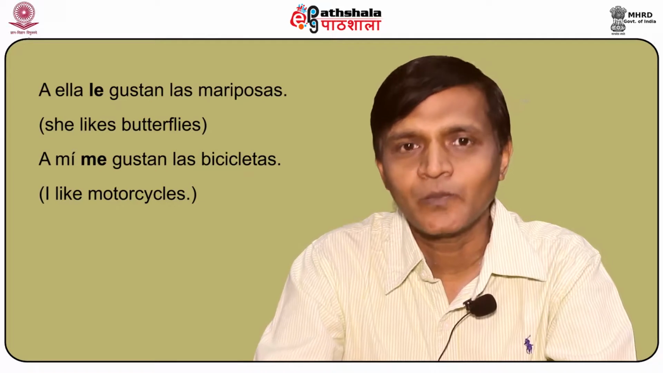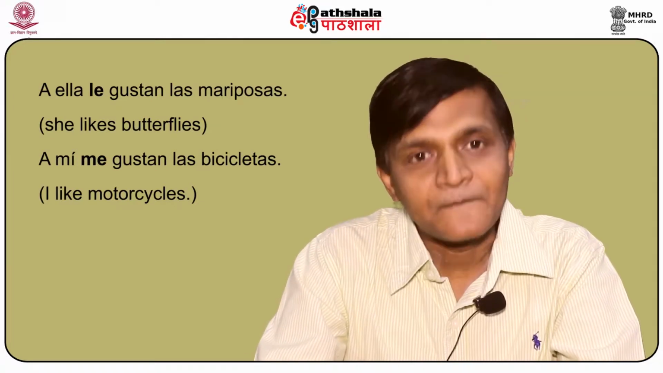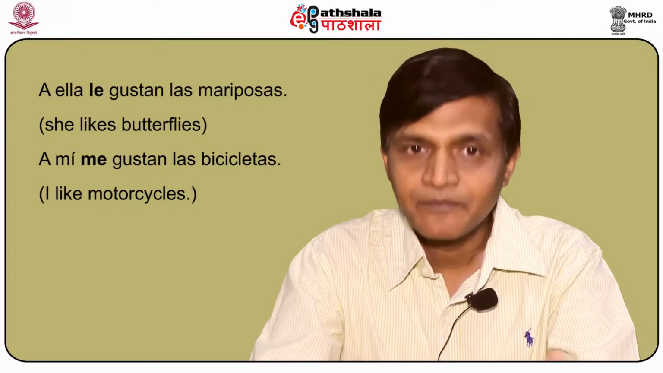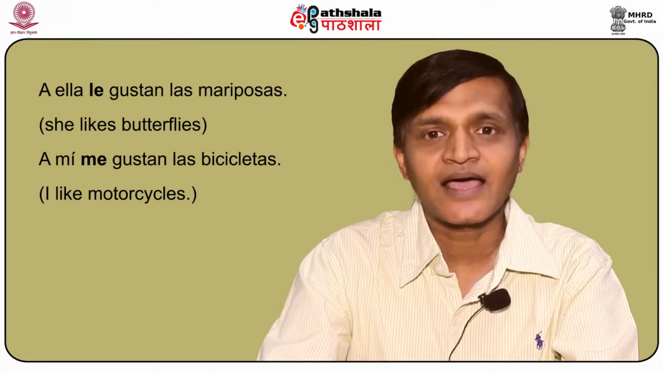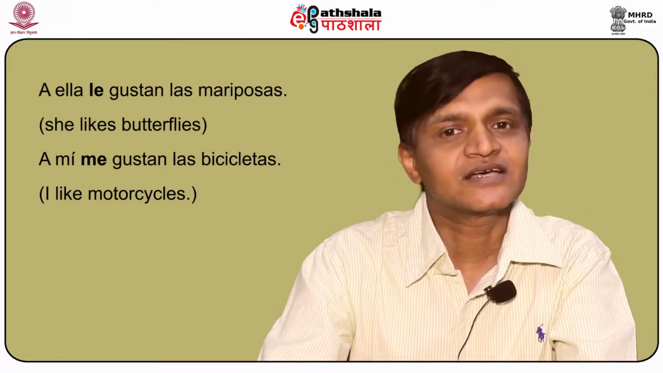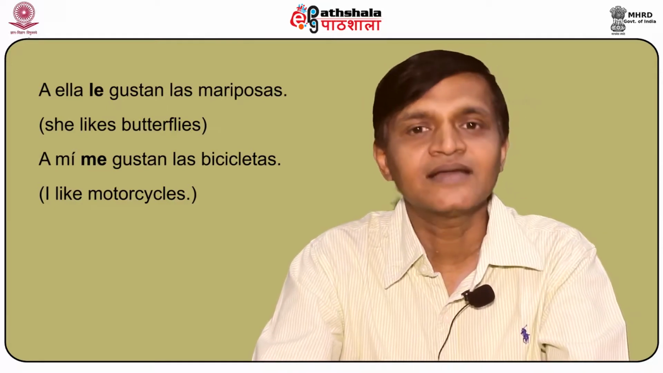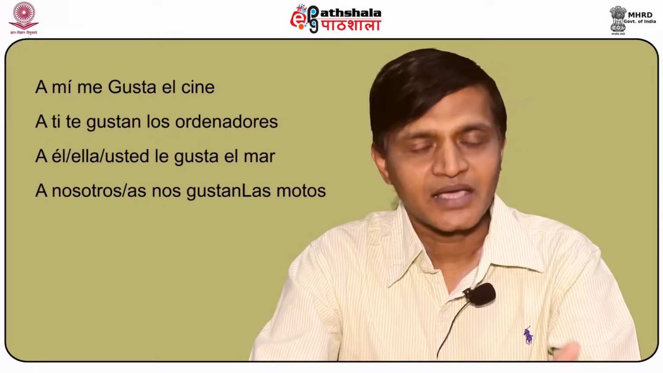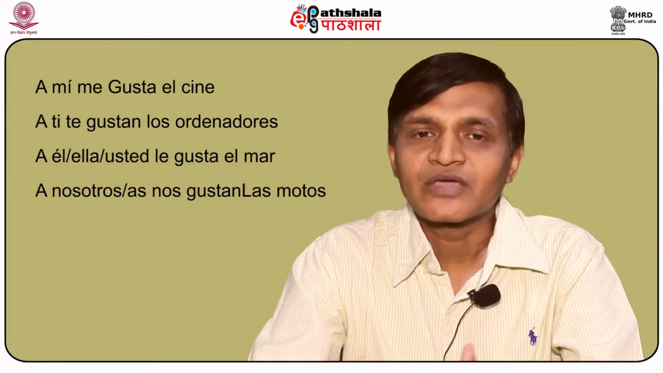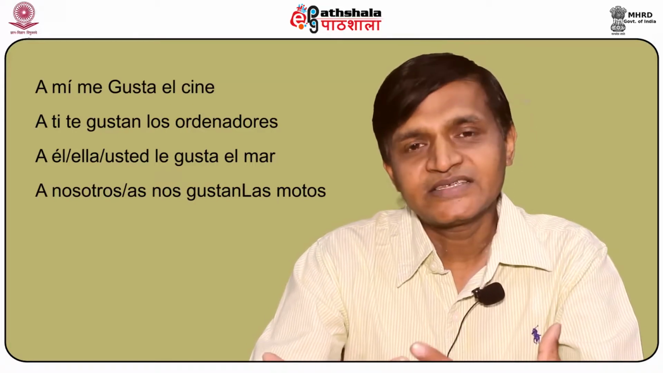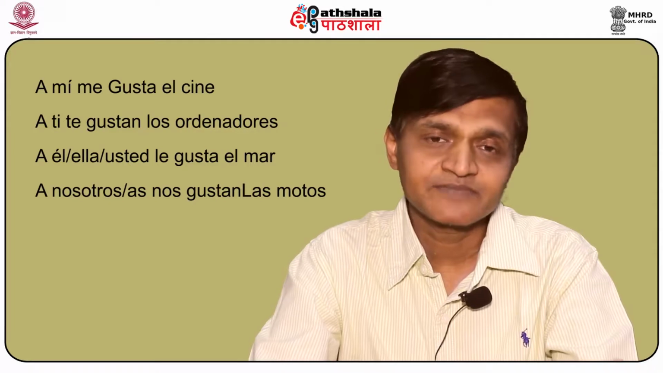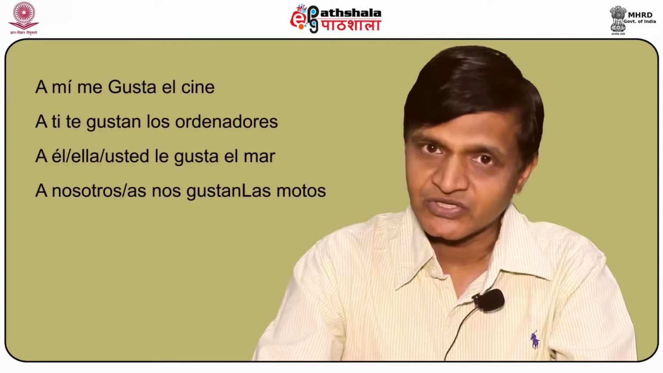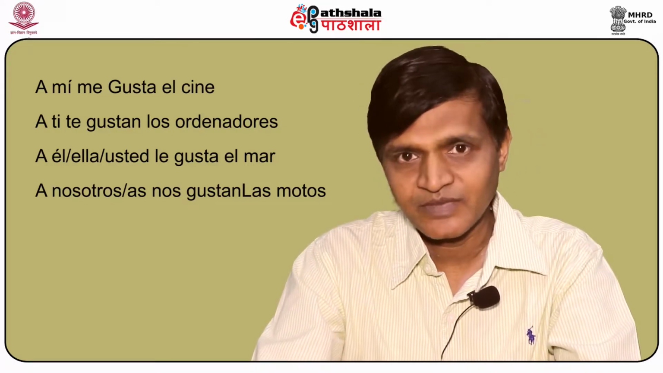So it will be a mí me gustan las bicicletas. A mí, which is the subject, me gustan, which is the verb. Gustar has been conjugated as per las bicicletas, which are the bicycles. So a mí me gustan las bicicletas. I like bicycles. Again, another example would be a mí me gusta el cine. El cine is cinema, which is masculine singular in Spanish. So it will be a mí me gusta el cine.